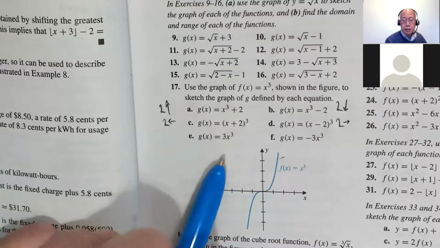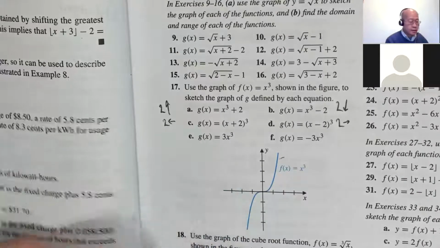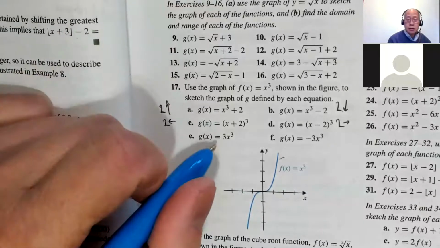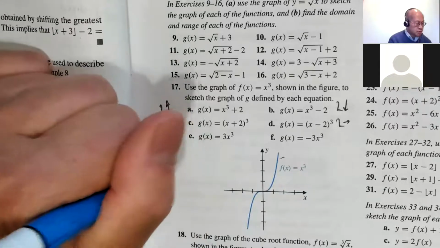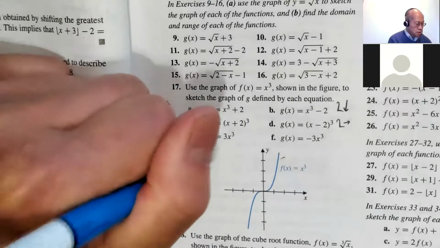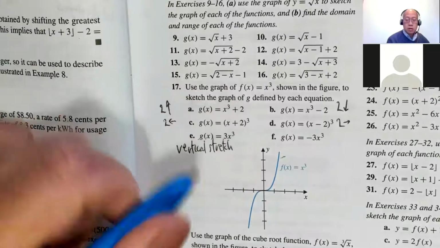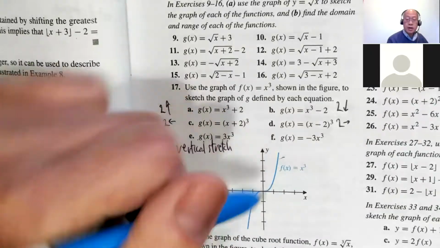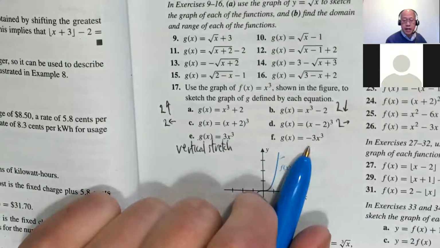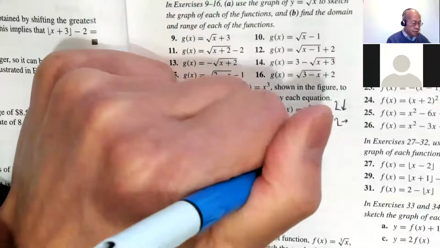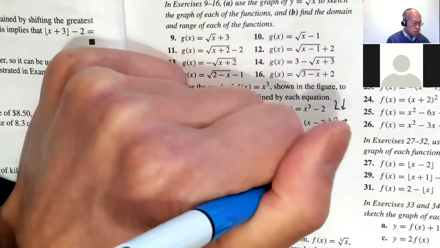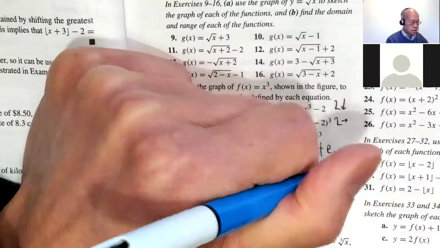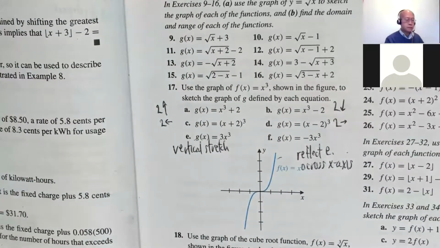3x cubed. Okay. That kind of scrunches it in. Okay, so it's a vertical stretch. So it's going to shoot up faster and shoot down. And the negative reflects across the x-axis, right? I can squeeze that and reflect. Answer to E: across x-axis. Okay, so that's that one.